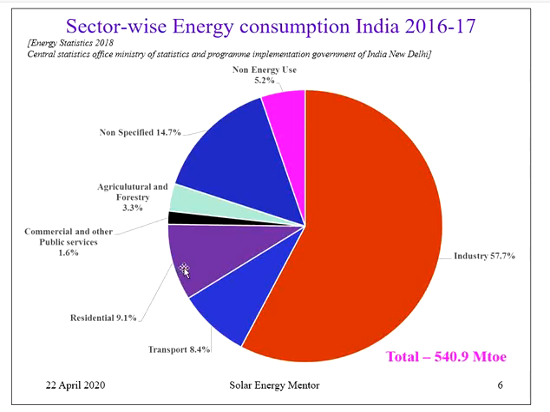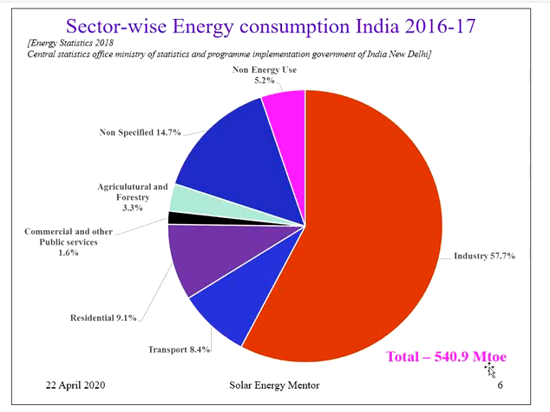In this, LPG is also included. Commercial and other public services like malls, banks, or commercial complexes consume 1.6%. Agricultural and forestry is 3.3%. This must be increased to make agriculture more efficient and productive. Non-specified energy consumption is 14.7%. Non-energy use is 5.2%. Transport is 8.4%.